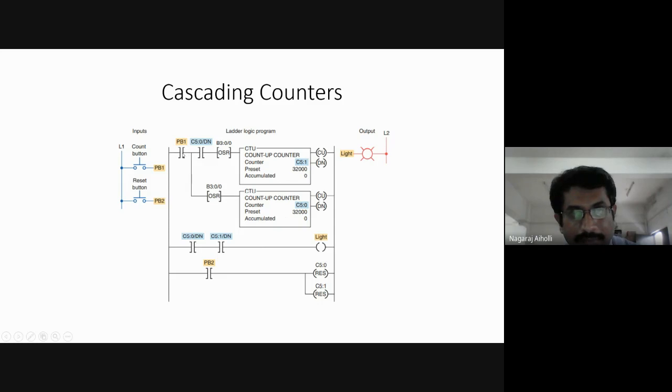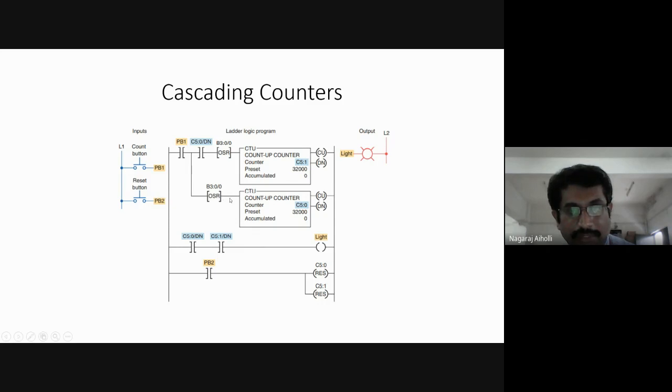So PB1 is closed, which means it is connected to this one-shot rising reset instruction, which remains on for only one scanning of the ladder logic program. After one scan, it will be reset again, even though the input event is present. We have discussed this in our previous class. Now PB1 is closed and connected as input to the one-shot rising reset instruction, so this is also energized.